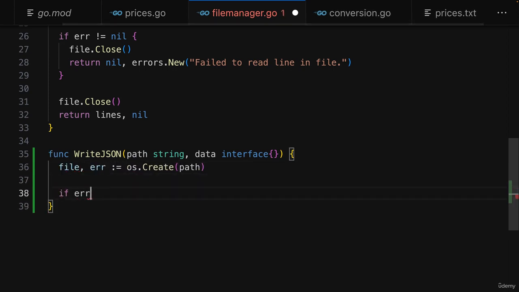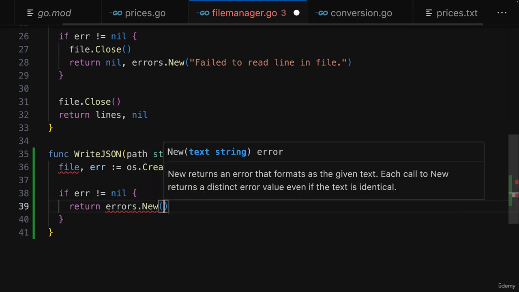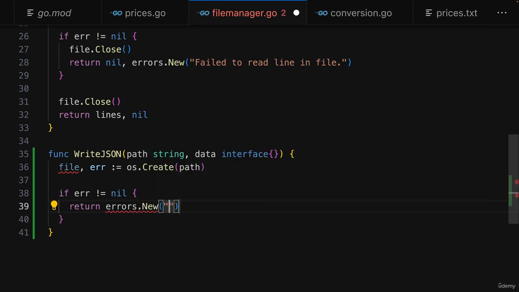And we can therefore now check if the error is not equal to nil, so if we have a problem. And in that case, I will return a new error with my own error message, where I'll say failed to create file. Of course, at the moment, write_JSON doesn't expect a return value, so I will add one of type error.